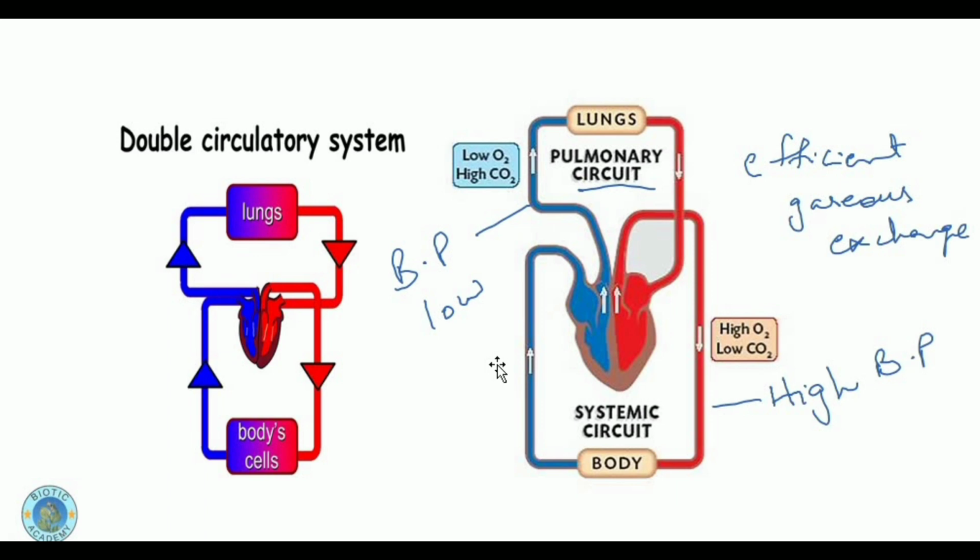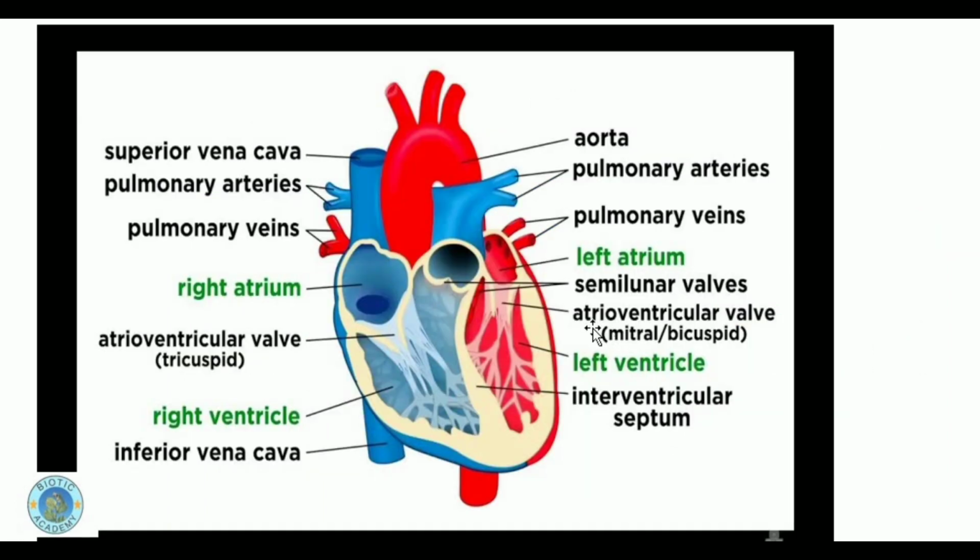so that they can go out of the body through their relevant excretory organs. Now if we look at the detail of this double circulatory system, we have to understand the structure of the heart. What is the heart? The heart is a pumping organ which keeps on pumping throughout the life of an individual, and the purpose of the heart is to keep the blood flowing throughout the vessels. Now as I have explained, we have a double circulatory system, and it makes sure that the blood retains its high pressure in the blood vessels so that it can keep flowing.